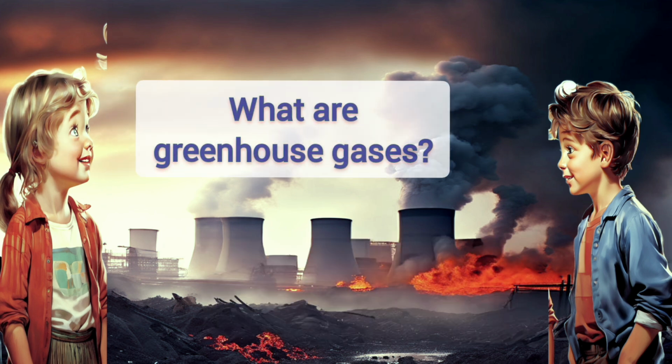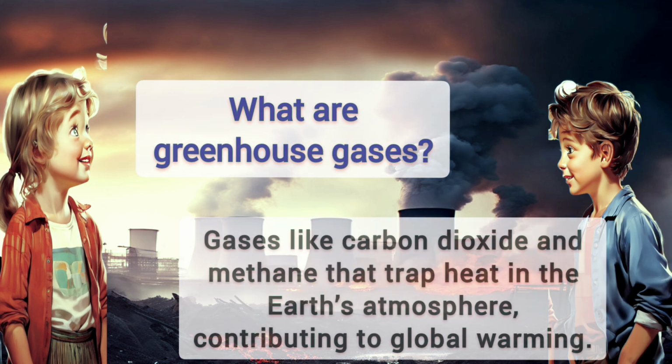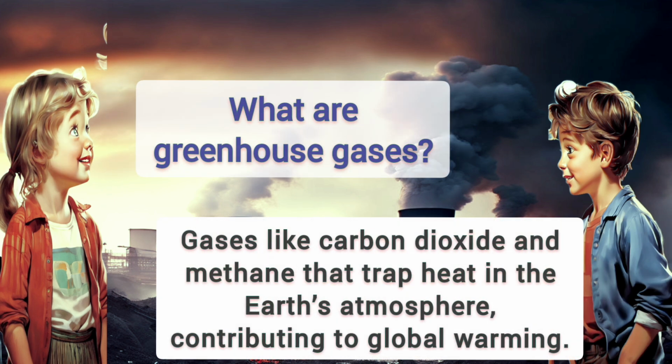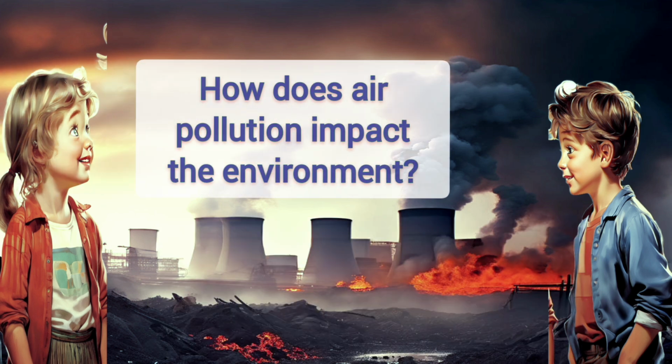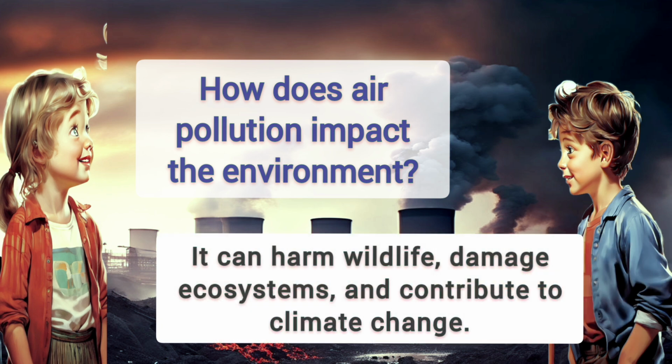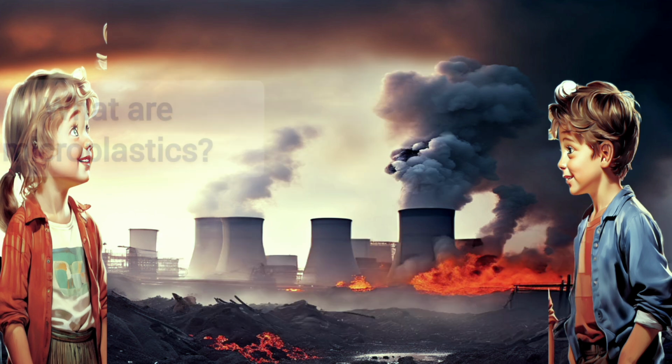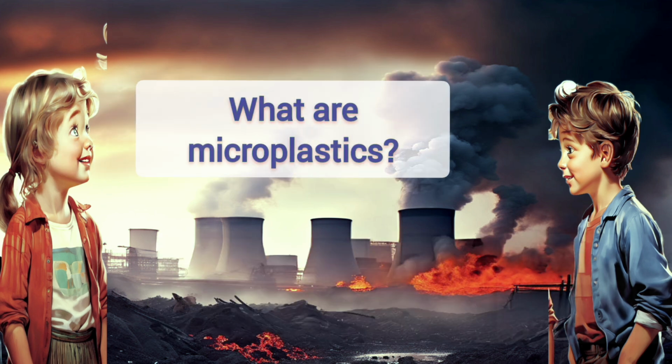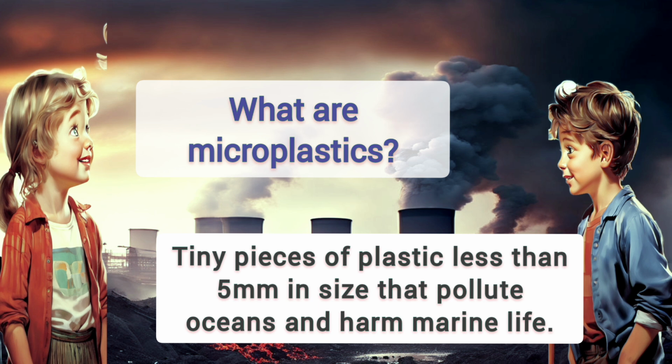What are greenhouse gases? Gases like carbon dioxide and methane that trap heat in the Earth's atmosphere, contributing to global warming. How does air pollution impact the environment? It can harm wildlife, damage ecosystems, and contribute to climate change. What are microplastics? Tiny pieces of plastic less than 5 millimeters in size that pollute oceans and harm marine life.